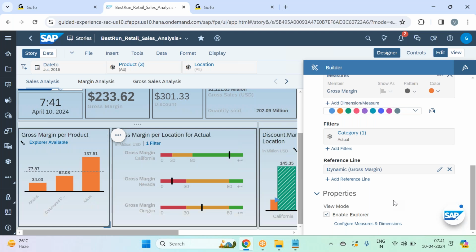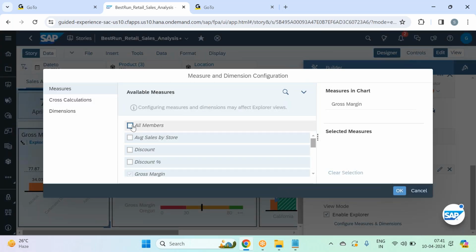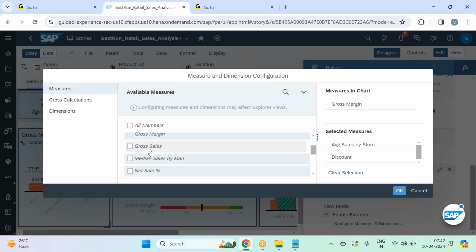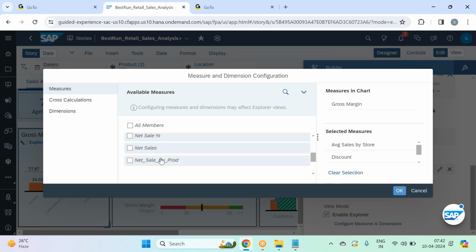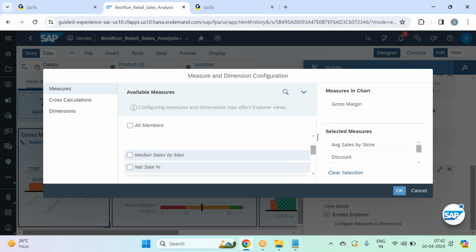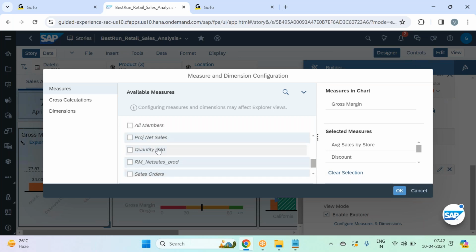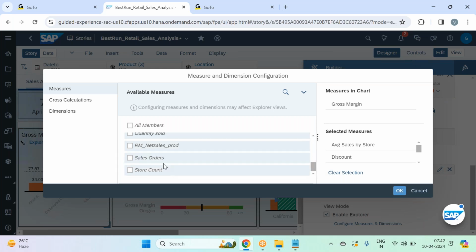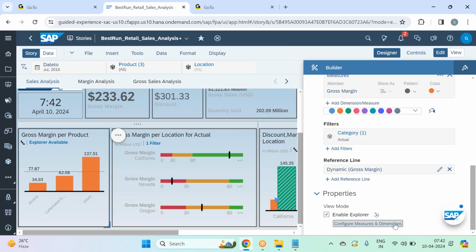Okay, and what measures and dimensions I want to be part of the explorer is in the measures. I would like to see average sales by store, discount, gross margin is by default there, gross sales, sales orders created. Okay, done. So I want these measures.